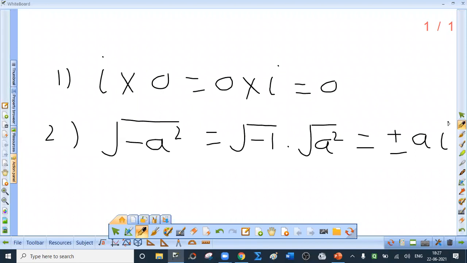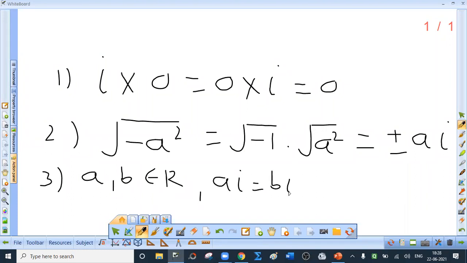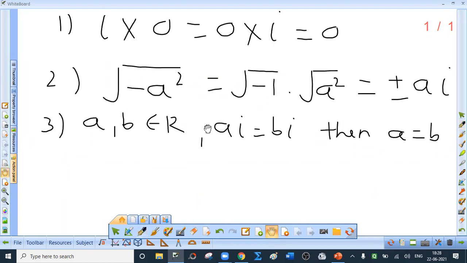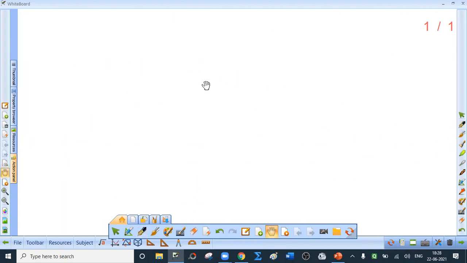I hope you are getting this. And the third important property: suppose a and b are real numbers, and ai is nothing but bi, then a must be equal to b. This is quite logical. So this is about imaginary unit.